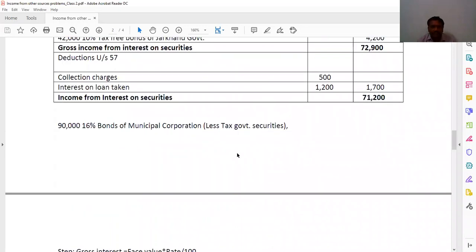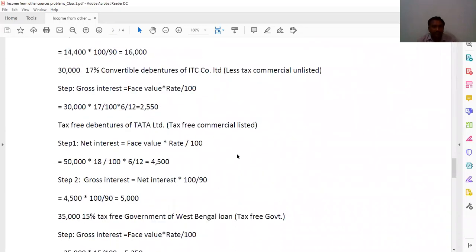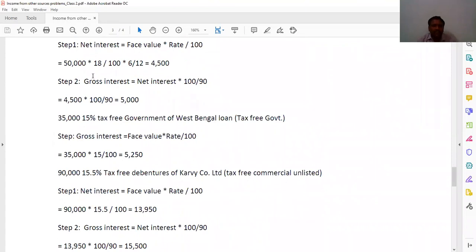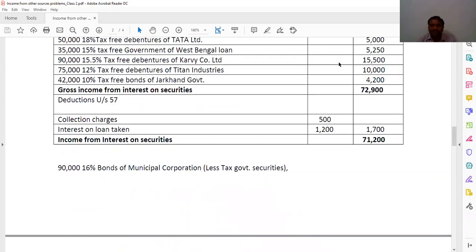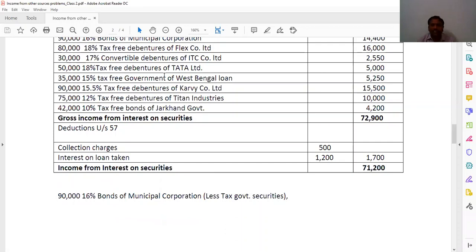And next, 50,000 18%. So we need to calculate for 6 months, tax-free debentures of Tata Limited, tax-free commercial listed, always 2 steps. So net interest is equal to face value into rate by 100. That is 50,000 into 18%, 6 by 12, that is 4,500. Gross interest is equal to net interest into 100 by 90, you are getting 5,000. That we wrote here, 50,000 18% tax-free debentures of Tata Limited, 5,000.